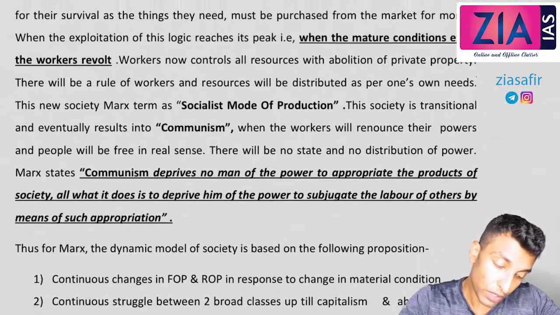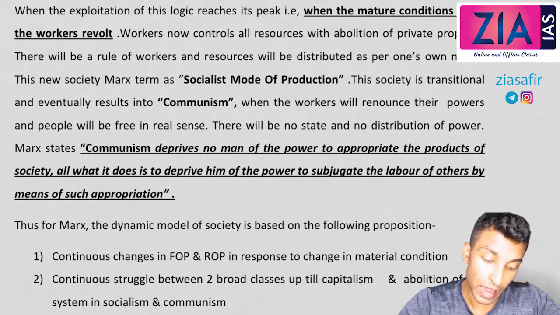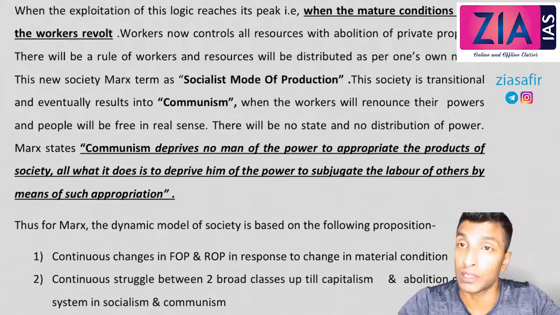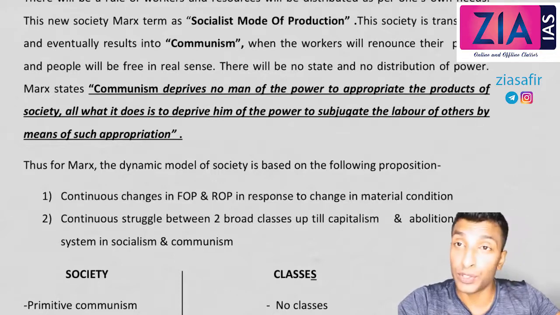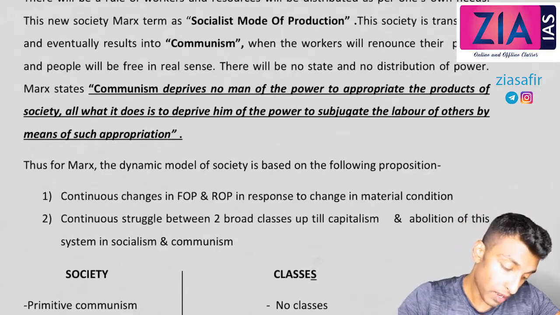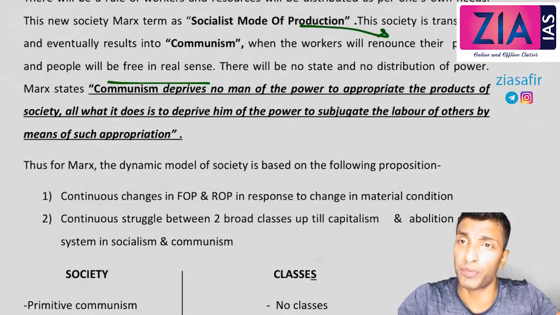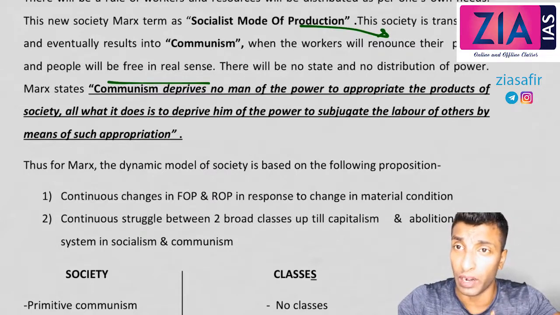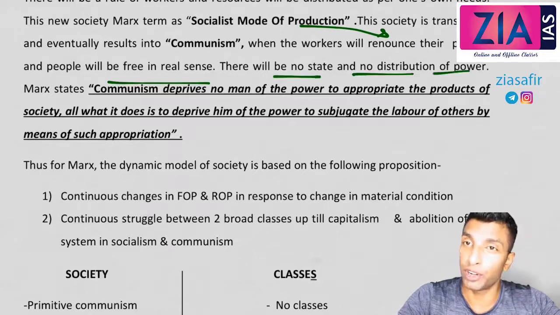Workers now control all resources with abolition of private property. There will be a rule of workers and resources will be distributed as per one's own needs. This new society Marx termed as socialist mode of production. This society is transitional and eventually results into communism, when the workers will renounce their power and people will be free in the real sense. In socialism, I've told you workers are powerful. Now workers will renounce their power and everybody will be free in real sense. Everybody will be equal and it's an egalitarian society. There will be no state and no distribution of power.